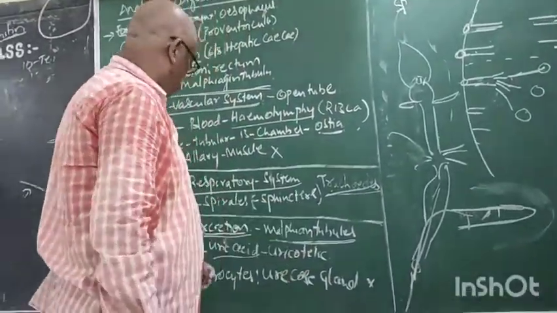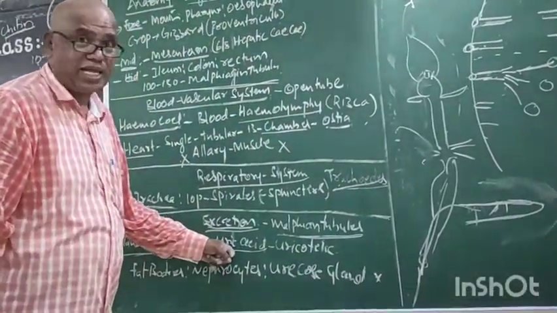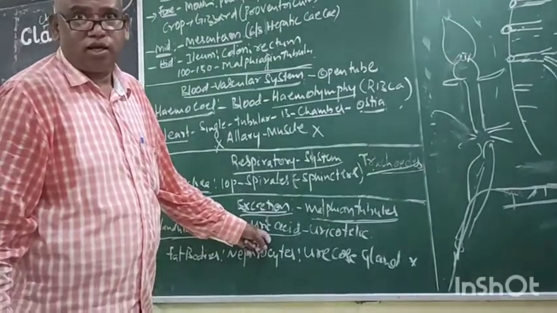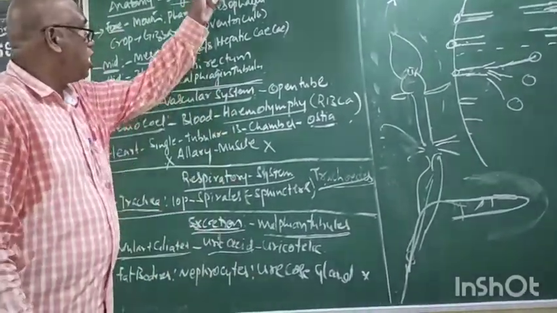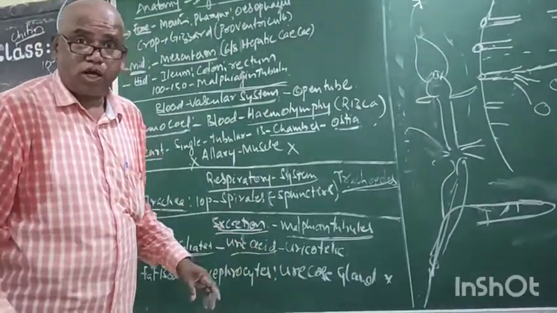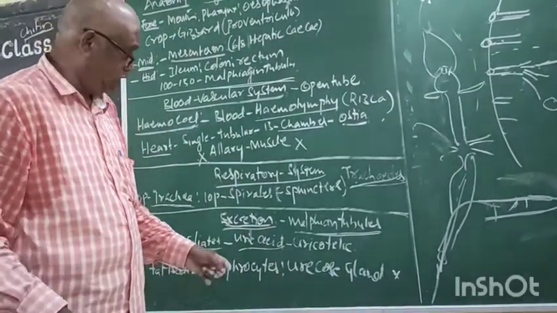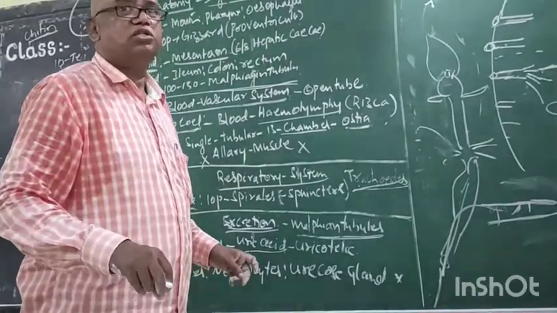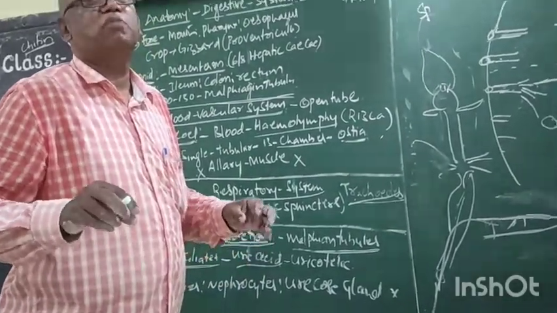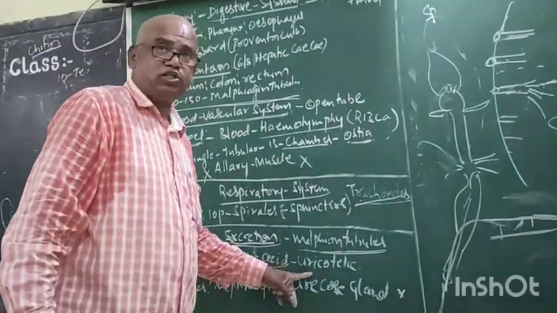The outgoing nitrogenous waste material is uric acid, not urea and ammonia. Ammonotelic, ureotelic, uricotelic. The cockroach is uricotelic because the outgoing nitrogenous waste material is uric acid. Uric acid, because conservation of water is a must. Hence it is called uric acid.